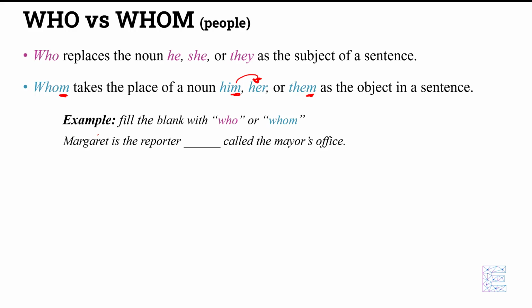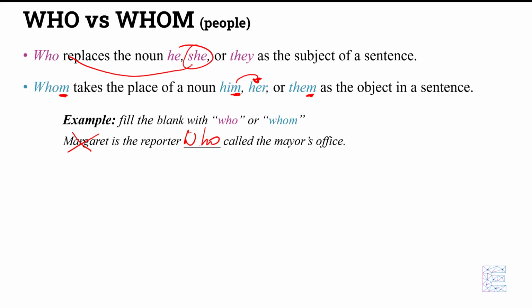So we want to see if we can replace Margaret with one of these pronouns. Would we say she is a reporter, or would we say her is a reporter? Right? We would say she is a reporter who called the mayor's office, and since she fits, who is the correct answer to this. Simple as that.